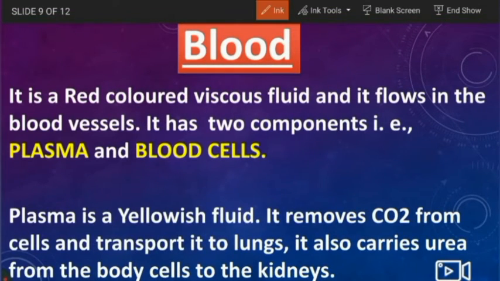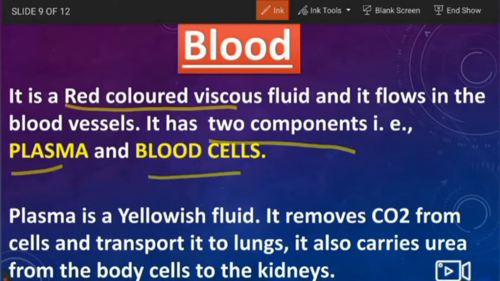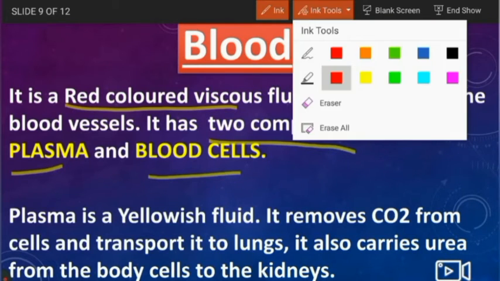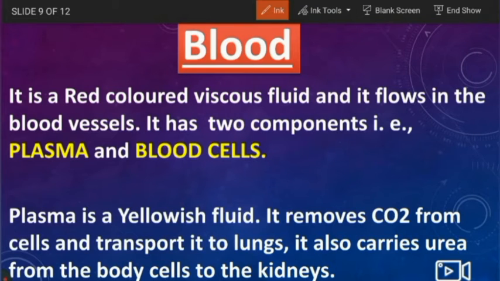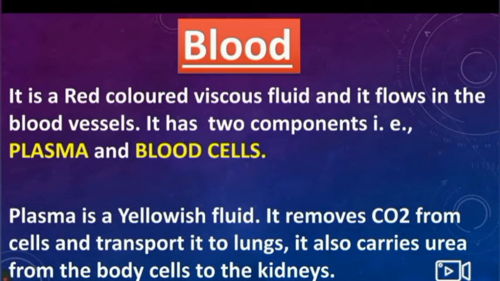Now is the blood. It is a red colored viscous fluid. It flows in the blood vessels. It has two components, plasma and blood cells. Plasma is a yellowish fluid. It removes CO2, which is carbon dioxide, from cells and transports it to the lungs. It also carries urea from the body cells to the kidneys.